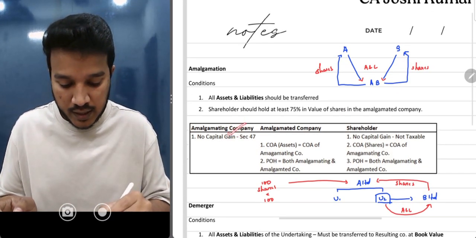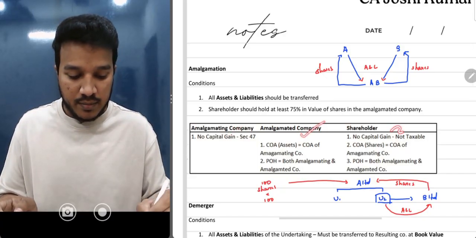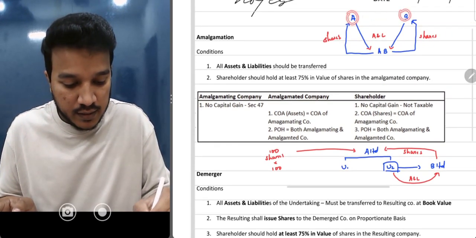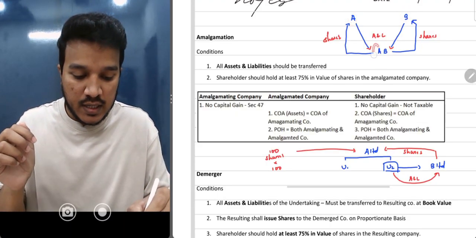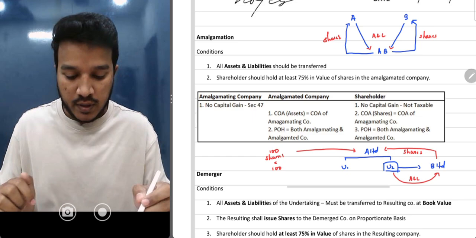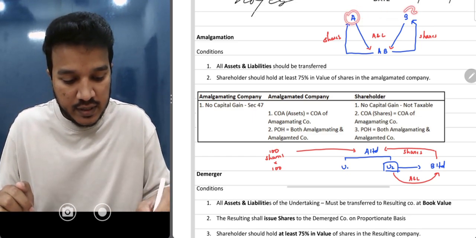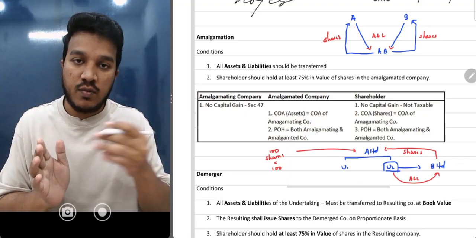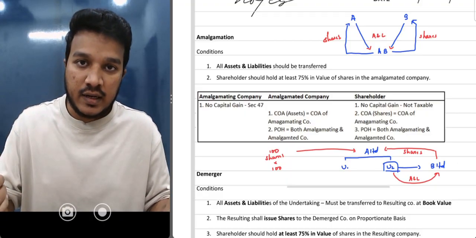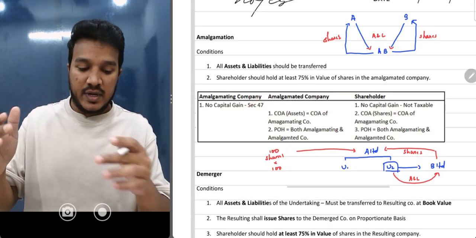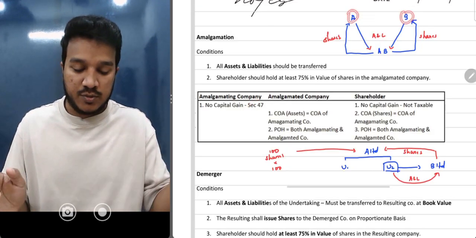If you see, there are three parties: amalgamating company, amalgamated company, and shareholders. A and B are the amalgamating companies, AB Limited is the amalgamated company, and the rest are your shareholders. A Limited and B Limited are transferring their assets and liabilities there. Will capital gain be charged? The answer is no, because as per section 47 that is exempt. So the amalgamating company is over from a tax point of view.